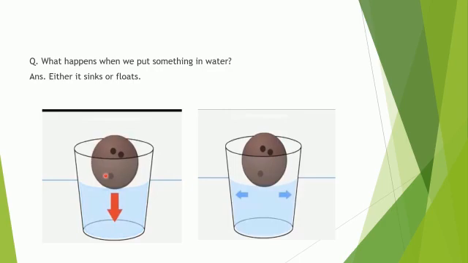Actually, this ball and this water cannot be at the same place at the same time. The water has to make way. Here also you can see it has to make way to give some space to this ball. And that's why this water gets pushed up. And this is called displacement. In the same way, everything which is put in water displaces water.